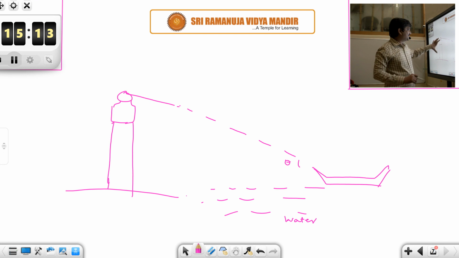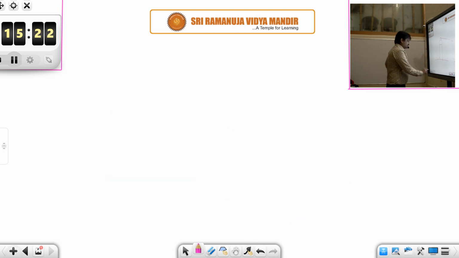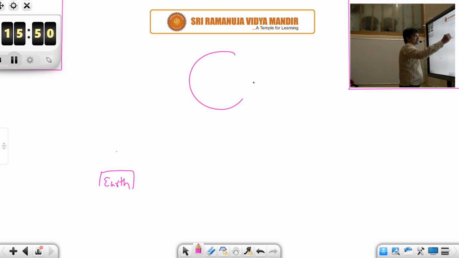Say this is the lighthouse. My diagrams are bad, but try to understand. To calculate the distance approximately, we again use the knowledge of angles. And you might have come across facts like so-and-so planet is at so much distance, at an astronomical distance. Saturn is at so much distance, the Moon is at so much distance. Have you ever thought how these distances have been calculated? Here also, a person on Earth, say this is your Earth, and this is your planetary object.